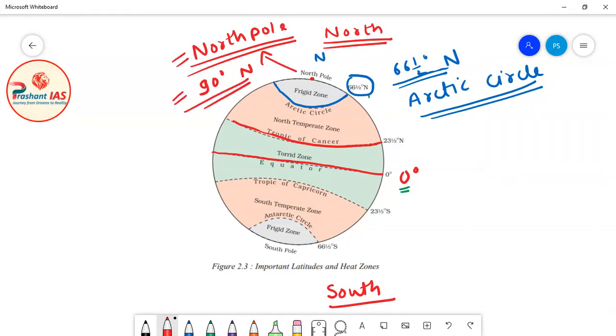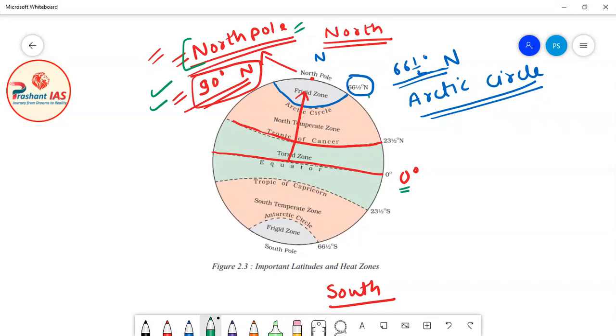So the North Pole is the next important latitude after the Arctic Circle, and the North Pole is the end point in the north direction. If you start moving from the equator in the north direction, the last point, the ending point, is the North Pole, and its measurement is 90 degree north. The 90 degree pole is the maximum possible latitude we can have on the surface of the earth. The maximum measurement of latitudes is 90 degree.